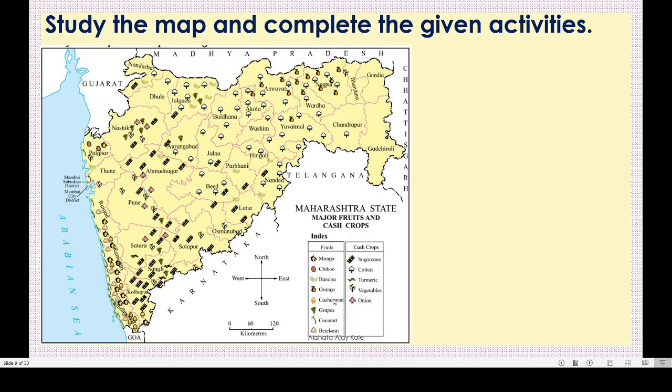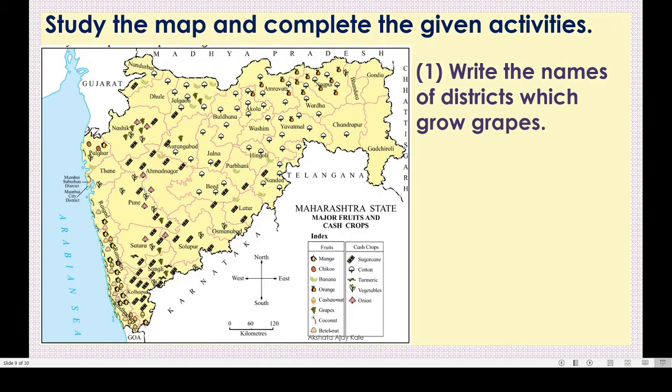These are fruits, and cash crops like sugarcane, cotton, turmeric, vegetables and onions. Got this? These are all the symbols you can see in this map. Now by observing the map, we have to answer the given questions.